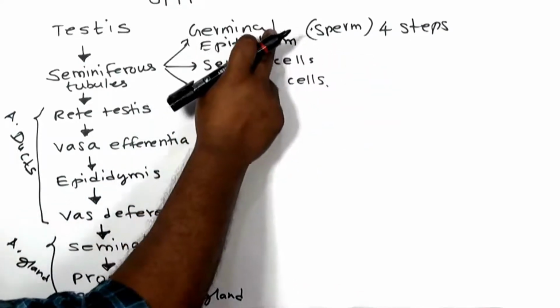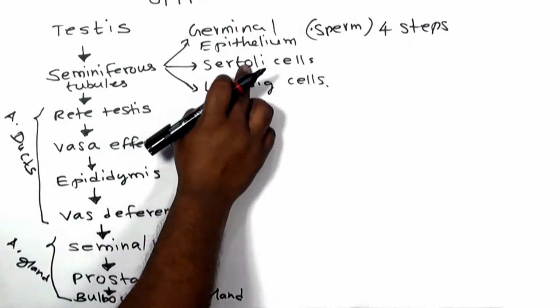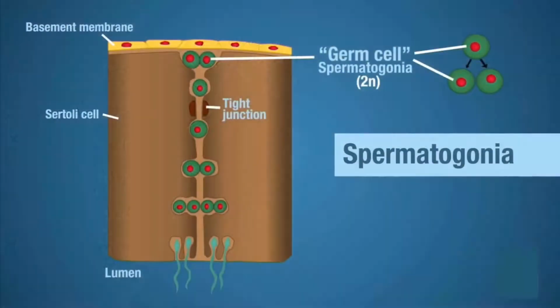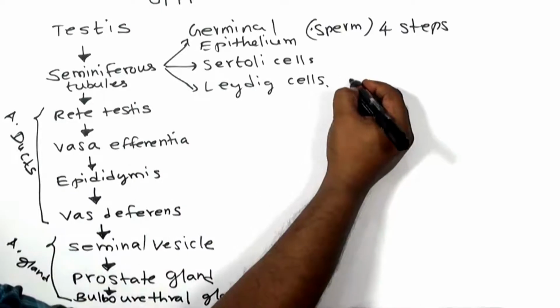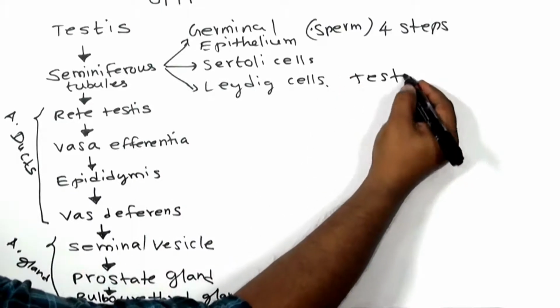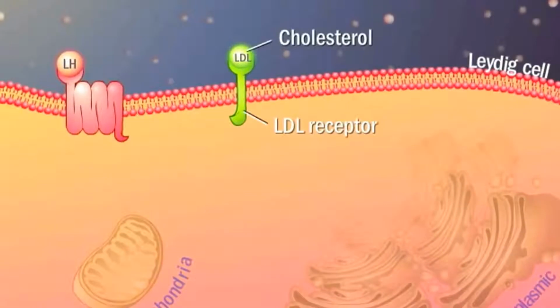This step is very much important. So normally we have 4 steps. And I already told you about Sertoli cells. These are called nurse cells. They are going to nourish the sperm. And finally we have the Leydig cells. I told you they are going to produce an androgen called testosterone. So this testosterone is an androgen which is produced by Leydig cells.